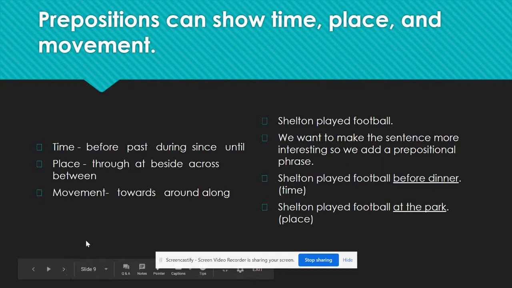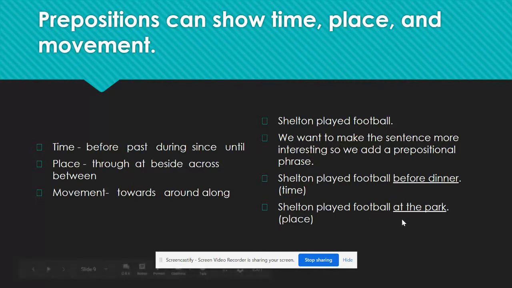All right, so again, just a quick review. Prepositions can show us time, place, or also movement. So when things are happening, where they're happening, how they're happening. So here we have Shelton played football. We can add on prepositional phrases such as Shelton played football before dinner. Before is the preposition. Dinner would be the object of that preposition. It's telling us, when did Shelton play football?